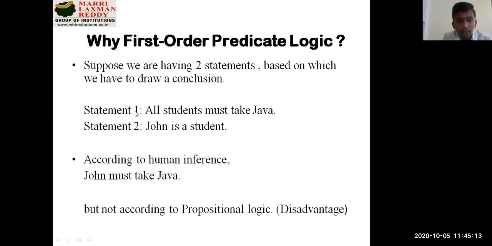Okay. So statement one here is stating that all students must take Java. That is the compulsion being given to students with respect to the programming language called Java. Statement two says that John is a student. So obviously, because everybody needs to take Java as a subject, the conclusion according to our understanding is that John must take Java. That is the basic understanding we need to have. But according to propositional logic, that is not the exact conclusion we can say. There can be different conclusions also. That is the disadvantage of propositional logic.